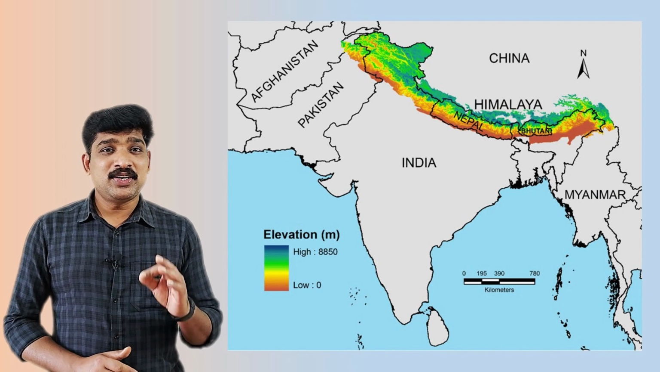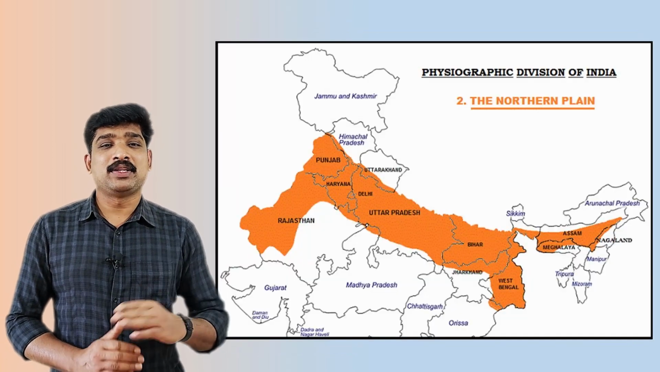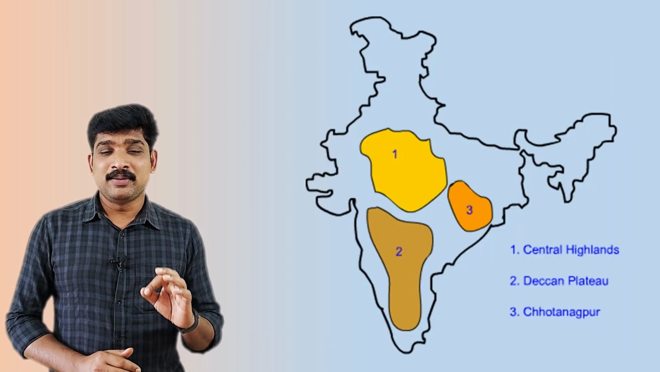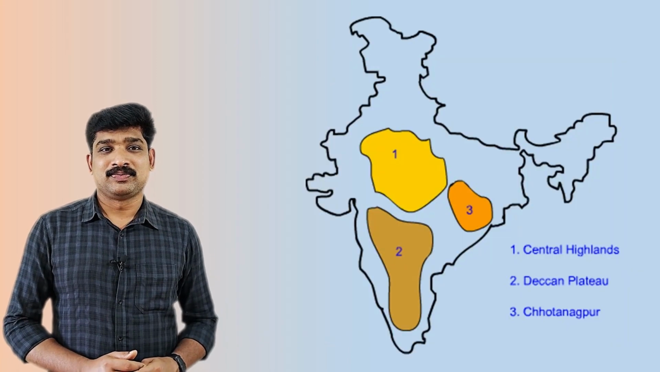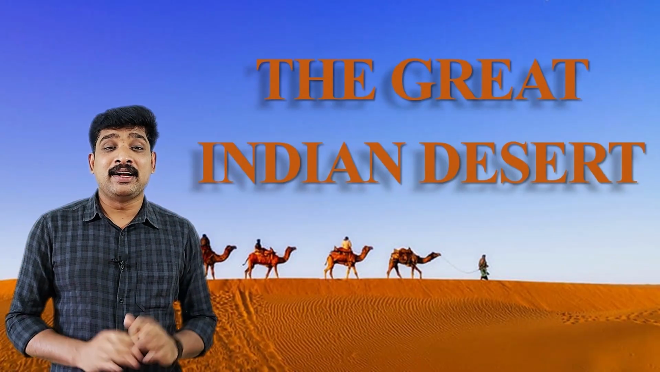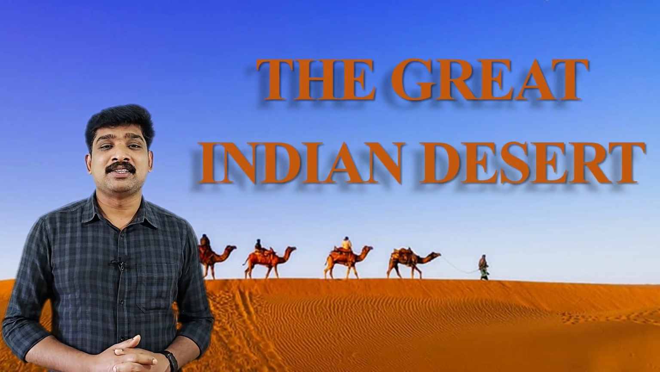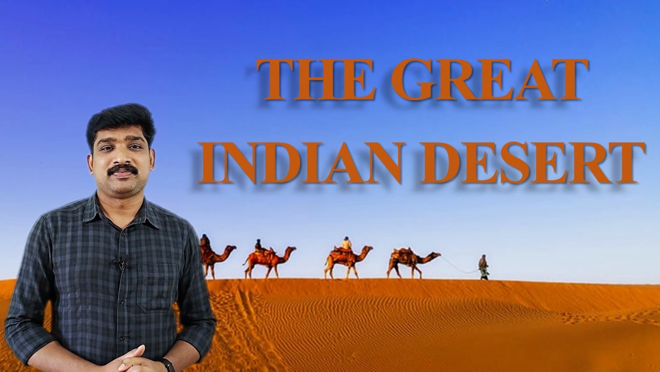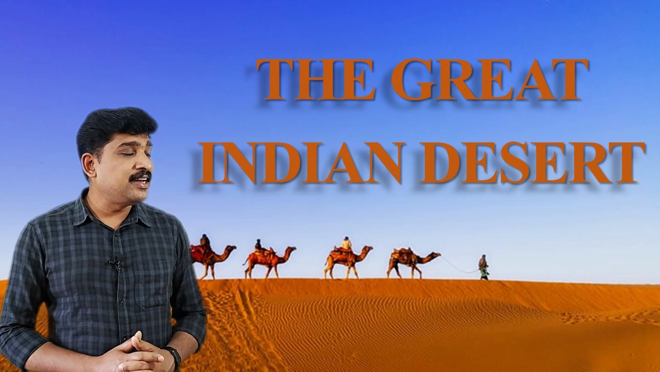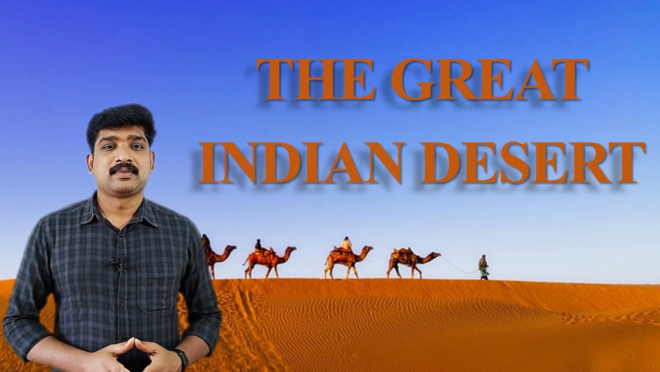Do you remember what we studied in the class? In chapter 1, we studied about the northern mountains and the northern plains. And in chapter 2, we studied about the Peninsula Plateau. Now, today, let us learn about the Great Indian Desert in chapter 3. Chapter 3, the Great Indian Desert.